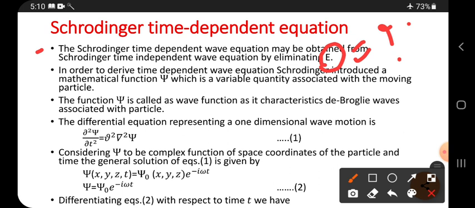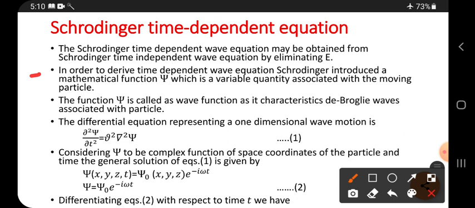So that is why it is a Schrodinger time dependent equation. In the place of E we get one equation in terms of time.